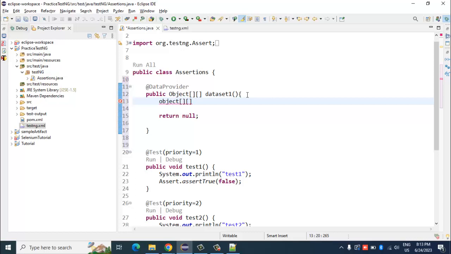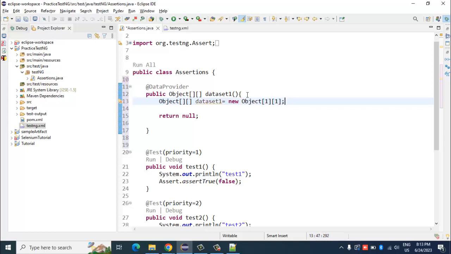create an object array. Okay, and let's say I name it as dataset1 or whatever. Okay, and I will say equal to new object. Okay, and I will say how many rows and how many columns I want in it.